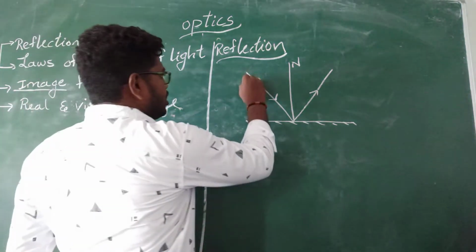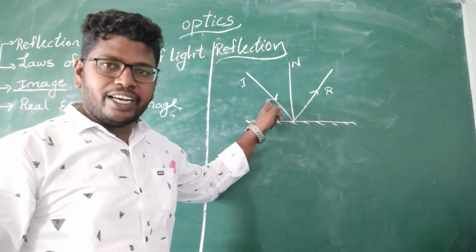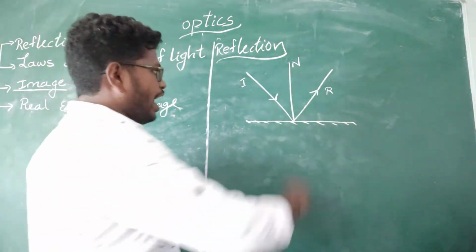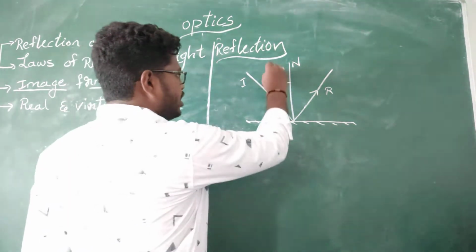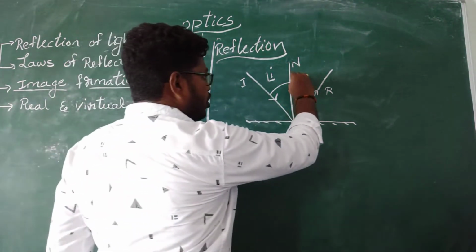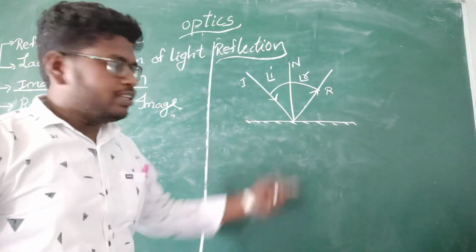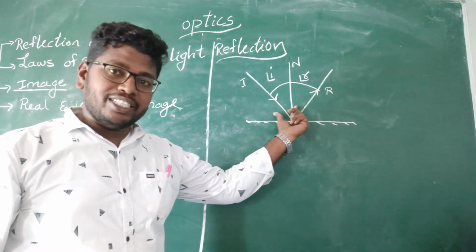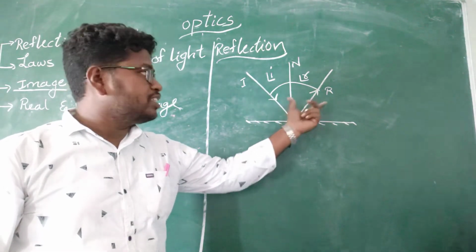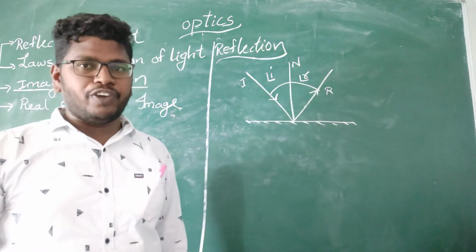In this reflection, this is the incident ray and this is the reflected ray. The angle between the normal and the incident ray is the angle of incidence. The angle between the normal and the reflected ray is the angle of reflection.